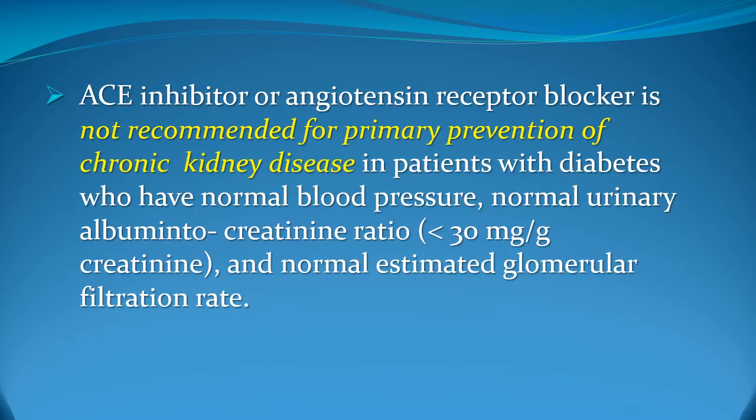And finally, when the patient has normal kidney function and no evidence of microalbuminuria, there is no recommendation for primary prevention with ACE inhibitors or angiotensin receptor blockers. In other words, if screening of the patient with type 2 diabetes reveals normal glomerular filtration rate and no albumin creatinine ratio in excess of 30 milligrams, there is no place for primary prevention.